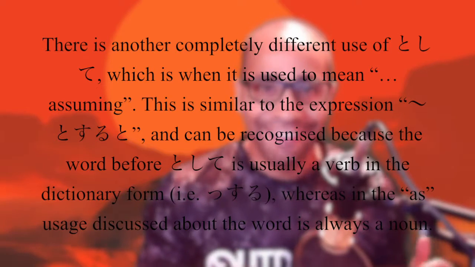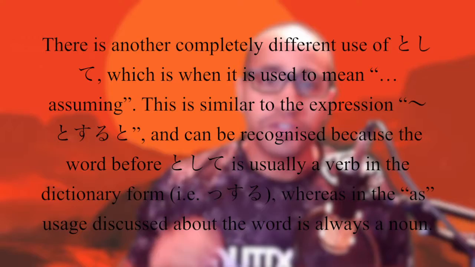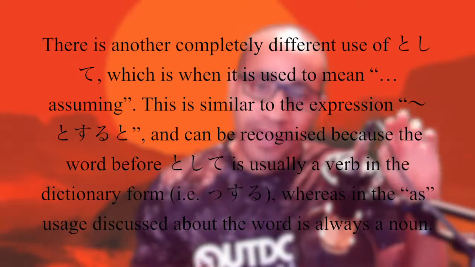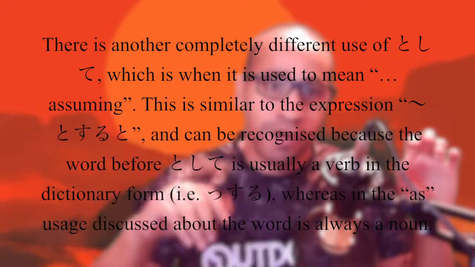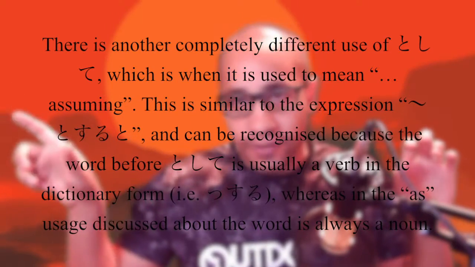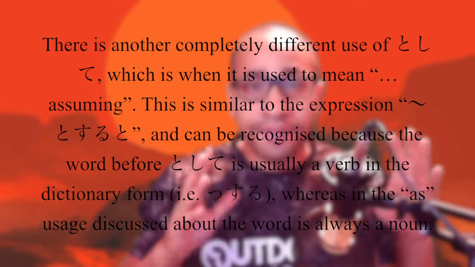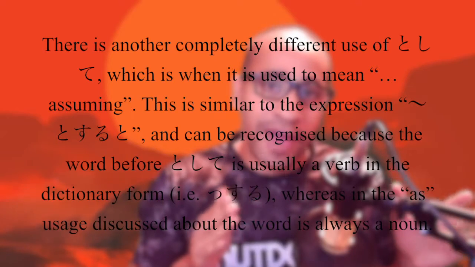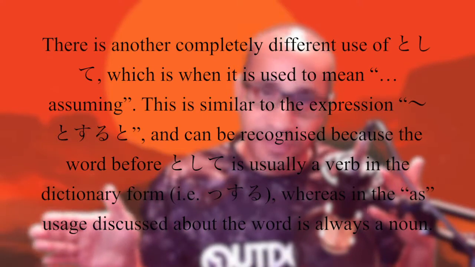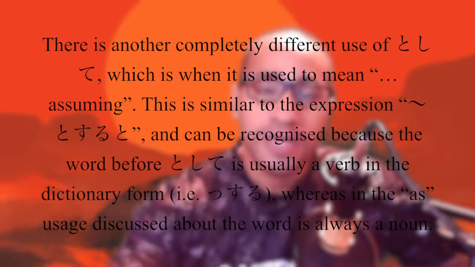I don't know. Maybe I'm just too close to this thing. Whatever. Anyways, so just remember, if there's a noun before it, it means as, right? As or as also, or you're modifying it to another noun, something to that nature. But if you have a verb prior to the grammar pattern, that means assuming something, assuming that this verb is taking place or whatever.